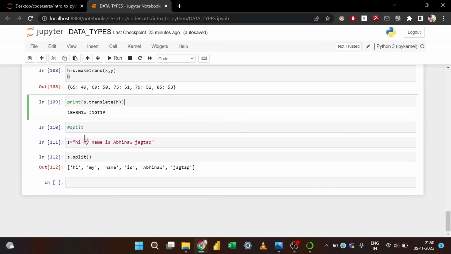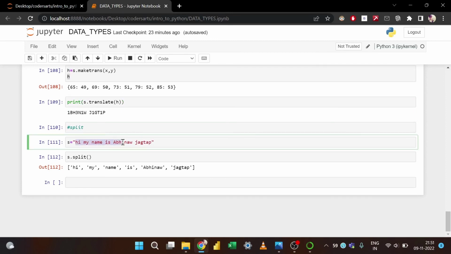After that we have split. That means whatever string that I have, please split it into different strings, and keep them in a list. This is very useful, especially when you take input in different formats. So, hi, my name is Abhinav.